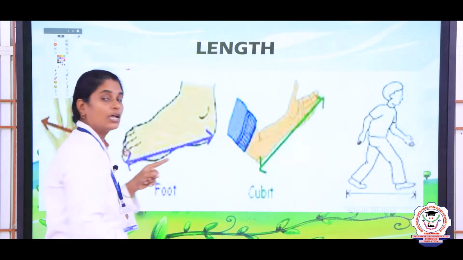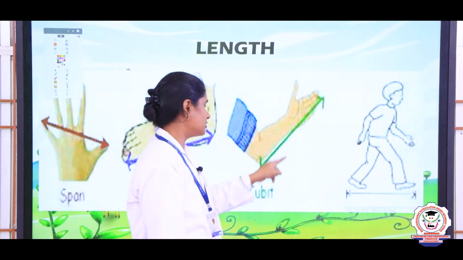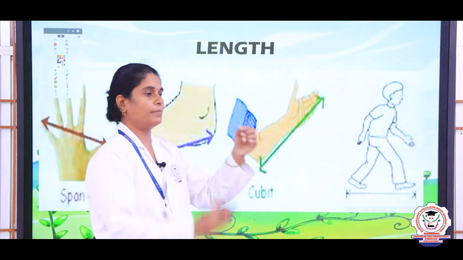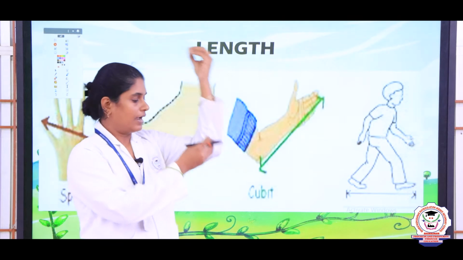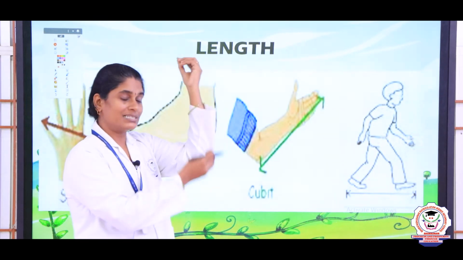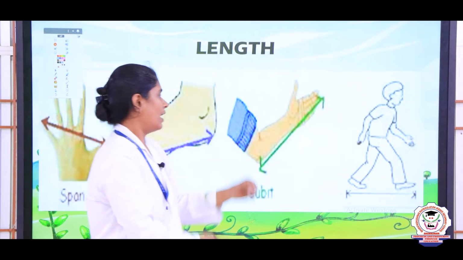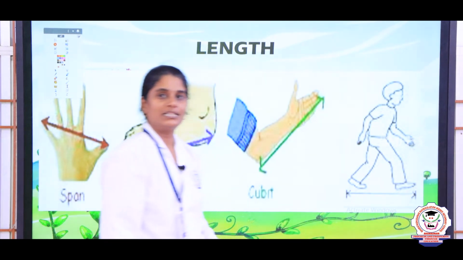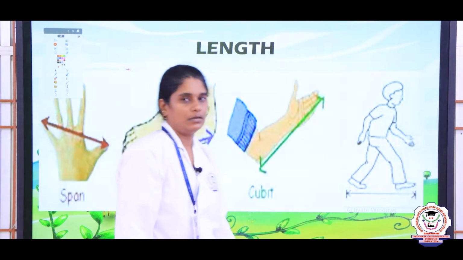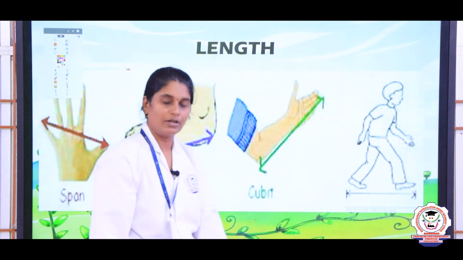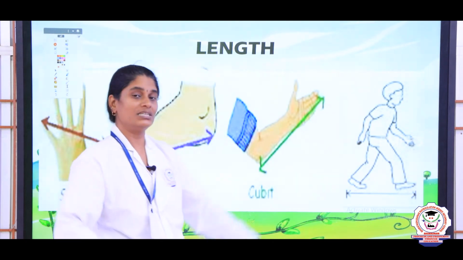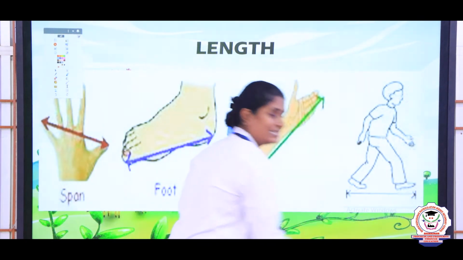This is known as foot span, and then this is cubit. Cubit is nothing but from the finger until the elbow. So, this length is known as cubit, and then stride. Stride is nothing but from one end of your leg to the other, this distance is known as stride.